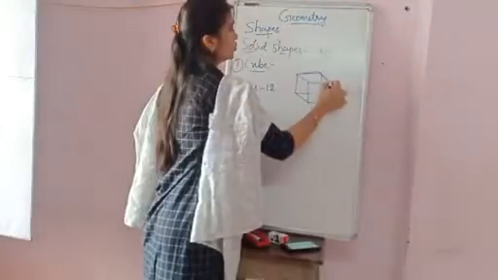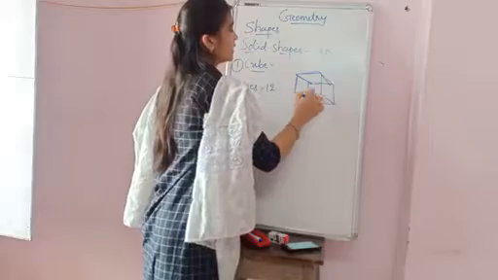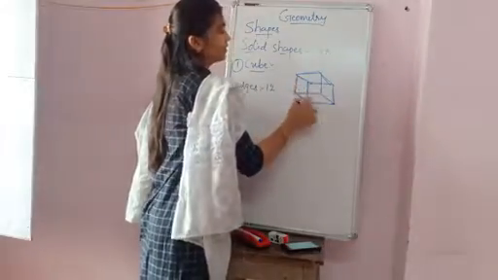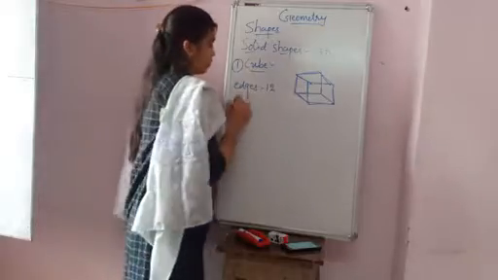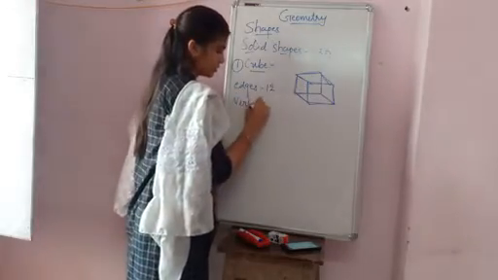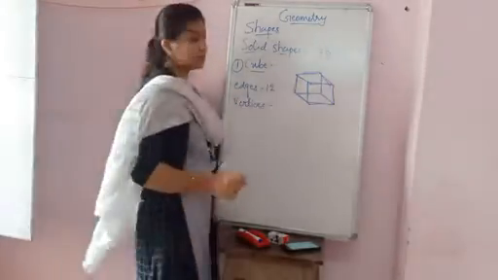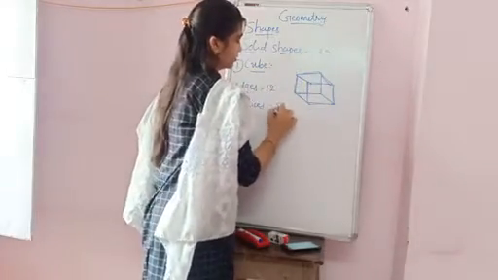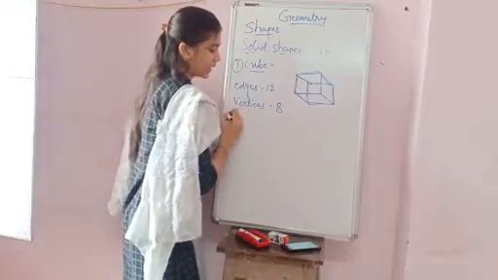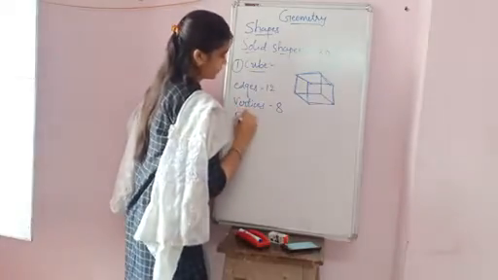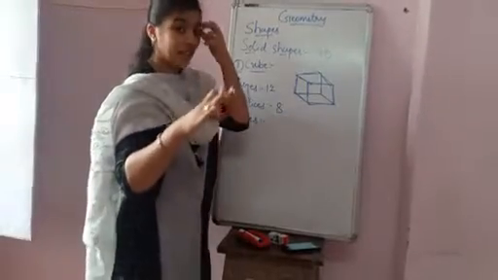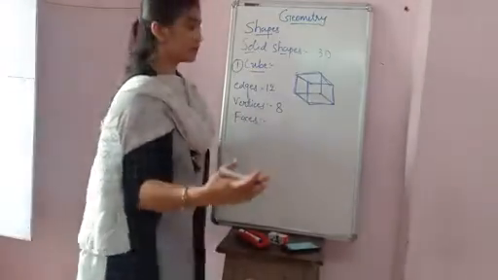1, 2, 3, 4, 5, 6, 7, 8, 9, 10, 11 and 12. Vertex means the corner. 1, 2, 3, 4, 5, 6, 7, 8. It has 8 vertices. Faces means where you can touch. आप जहाँ पे touch कर पा रहे हो उसको हम faces बोलेंगे.